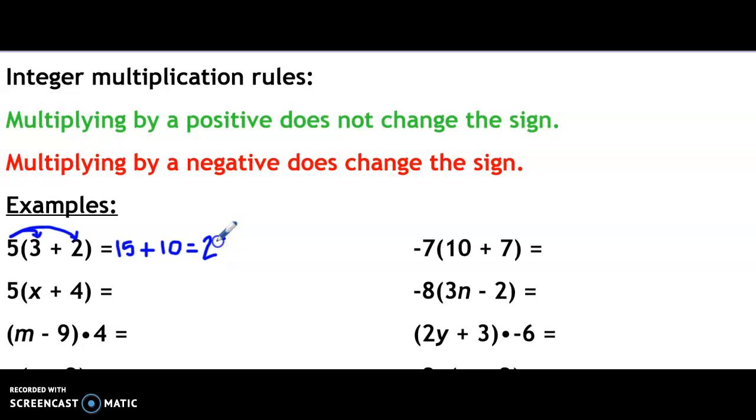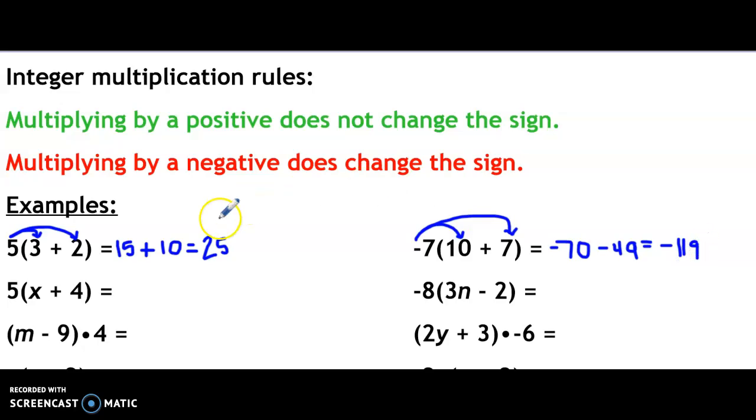If I was doing that with a negative number, still going to multiply it by both items inside the parentheses because everybody gets a car. We're just multiplying by a negative, so I need to remember that it is going to change the sign. So negative 7 times positive 10 becomes negative 70. Negative 7 times this positive 7 becomes negative 49. So this is negative 70 minus 49. And those are like terms. I could combine them and I would get negative 119.